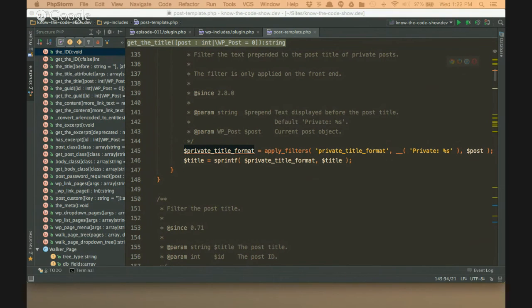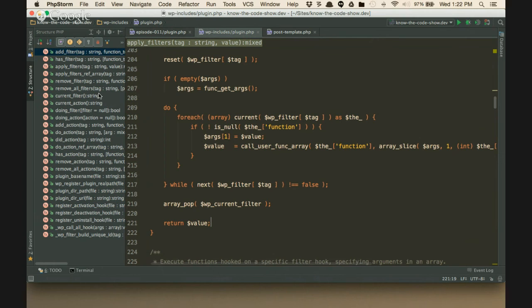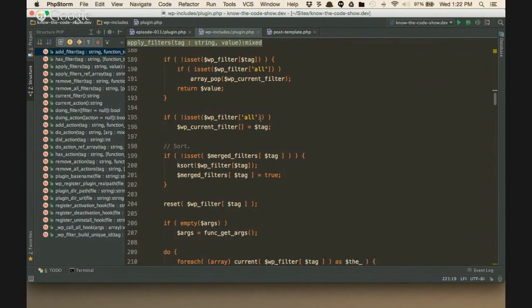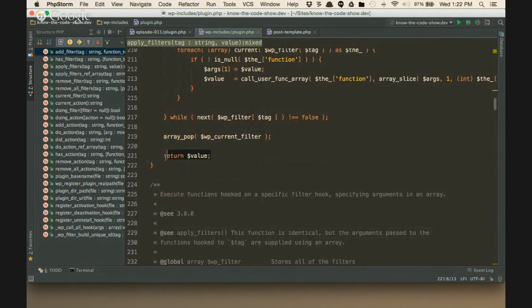Okay, so did you see from today how it's the same? It's all the same. The only big difference, I mean, there's little nuances that are different between DoAction and ApplyFilters. Very, very little, and we can deal with that in the next episode and how we're going to refactor it. The biggest difference is just this line right here, in that ApplyFilters returns and DoAction does not return. That's the largest difference between it.